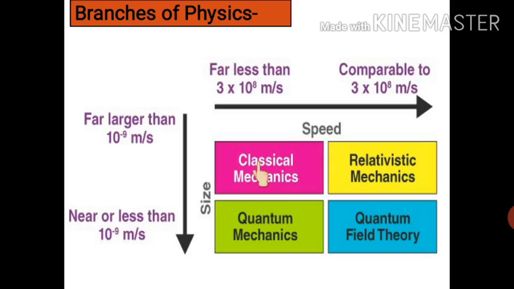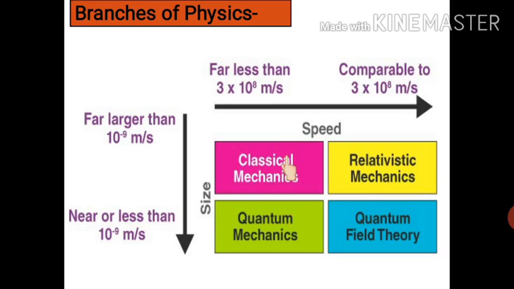If we talk about microscopic phenomena, then comes quantum mechanics, which deals with the minute scales of atoms, molecules, and nuclei. So it is very simple. For macroscopic phenomena, the physics is called classical physics or classical mechanics. When dealing with microscopic phenomena like atoms, molecules, and nuclei, the physics is called what? Quantum mechanics.